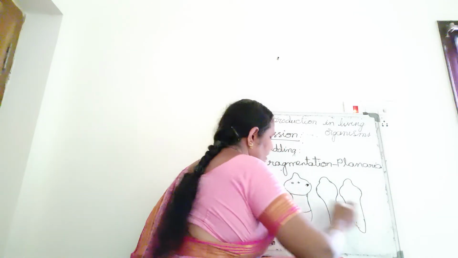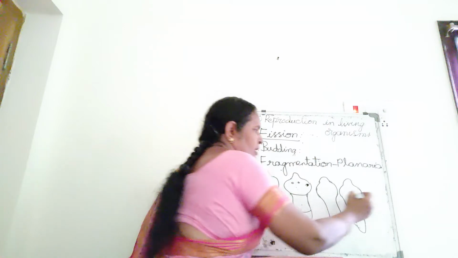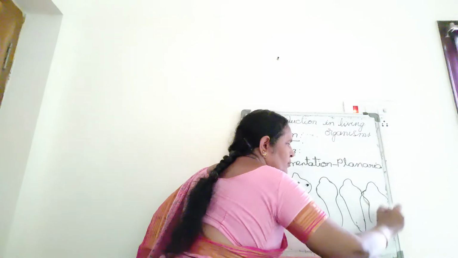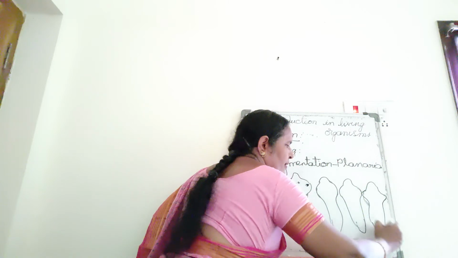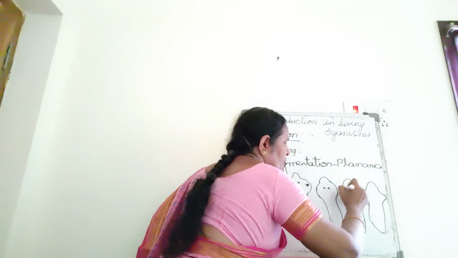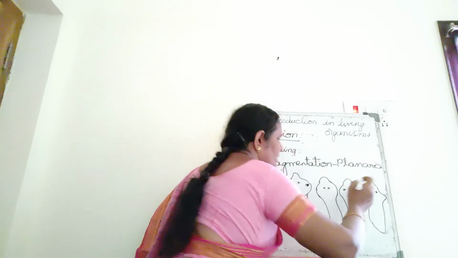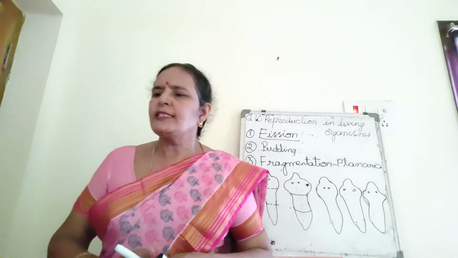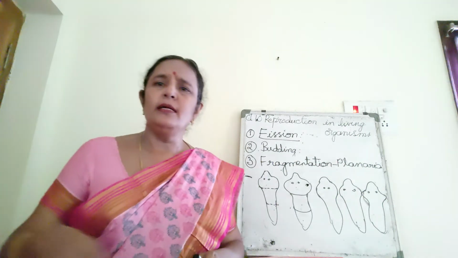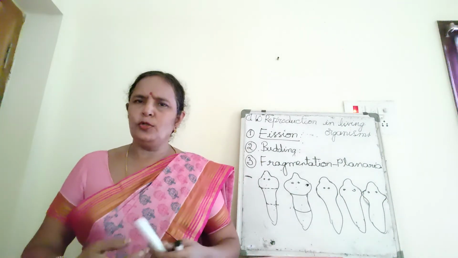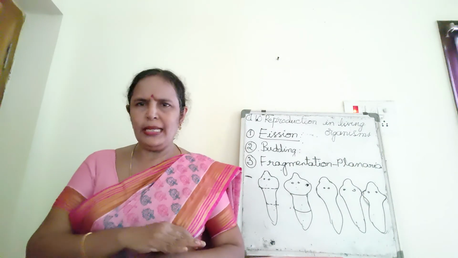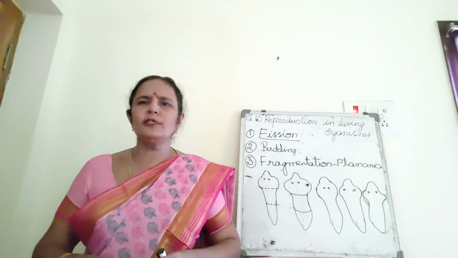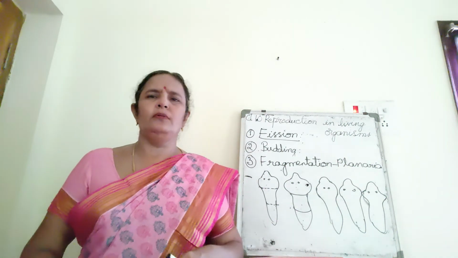Into how many pieces have I cut that? 1, 2, 3. So each part develops into a new planaria. Yes. So this is fragmentation, cutting into 1, 2 or 3 or 4, different pieces. However many pieces you cut into, that many planaria will grow.